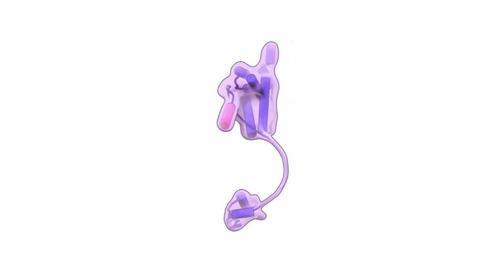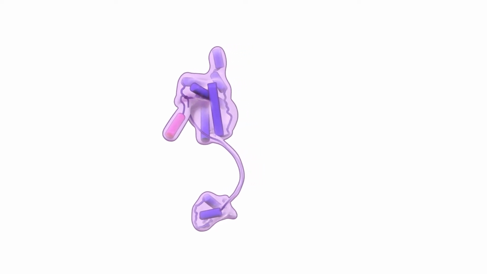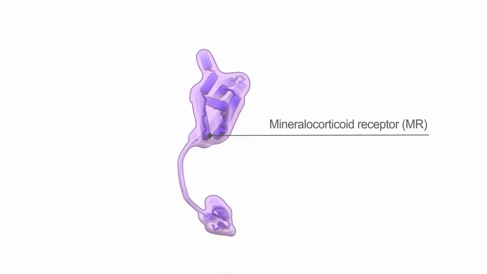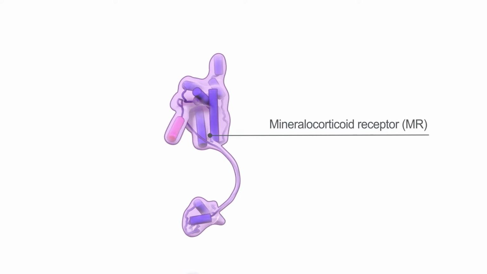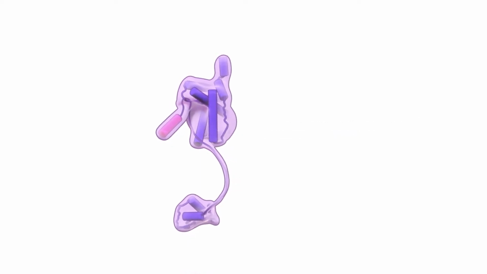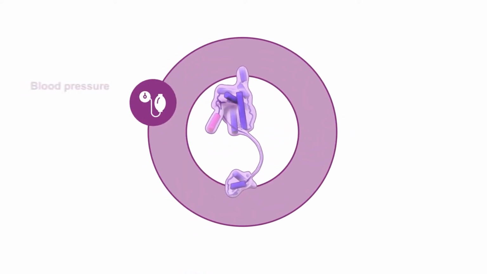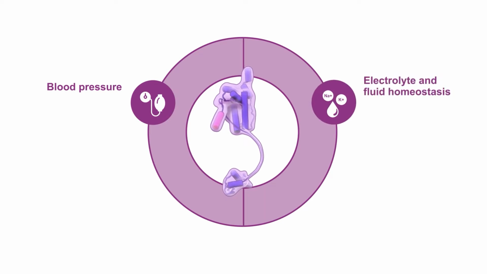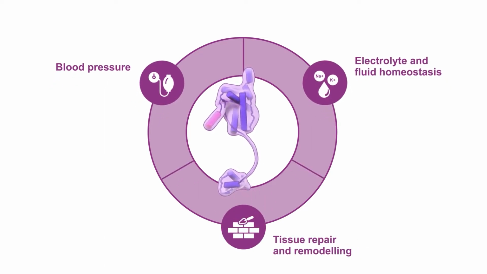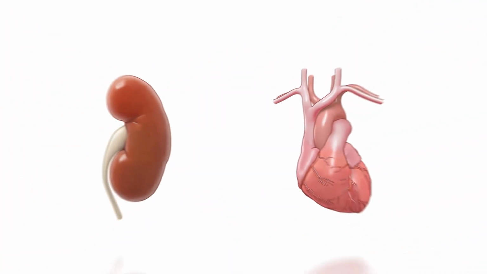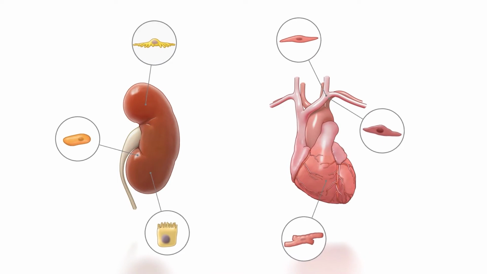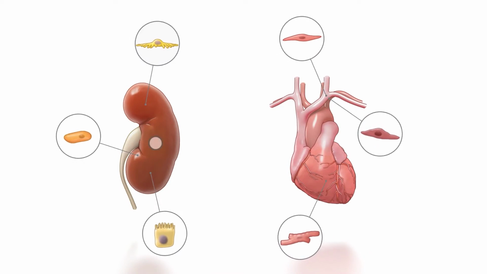A key driver of inflammation and fibrosis in these patients is the mineralocorticoid receptor, or MR. Physiologically, the receptor regulates blood pressure, electrolyte and fluid homeostasis, and is involved in tissue repair and remodeling. In different organs, the receptor modulates the function of various cell types.